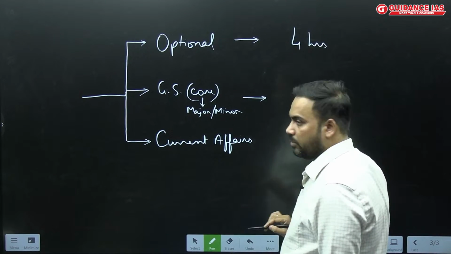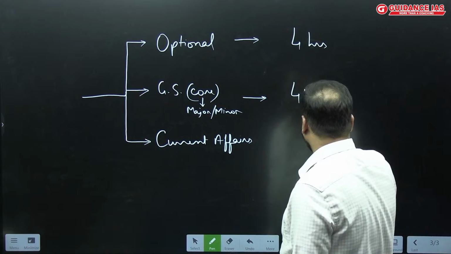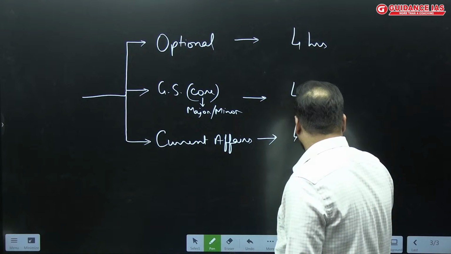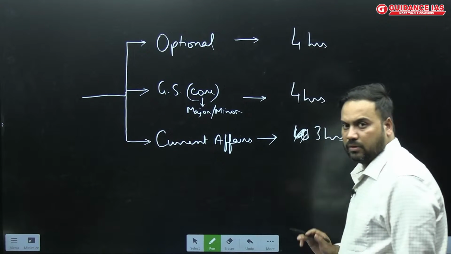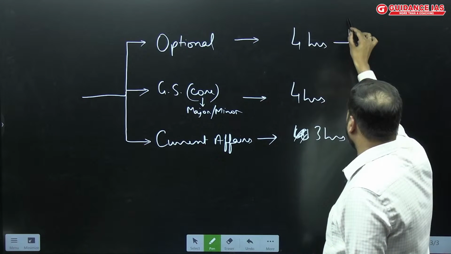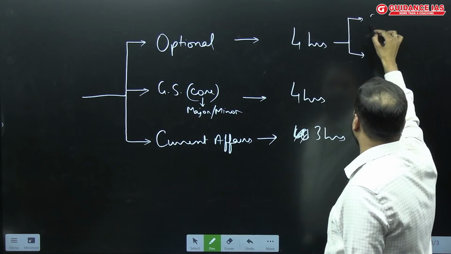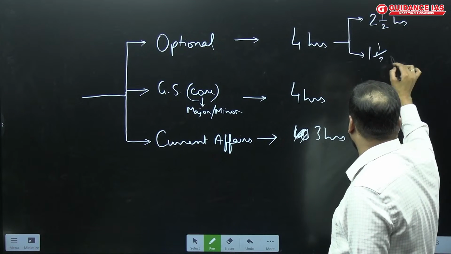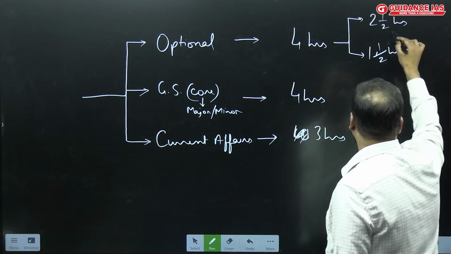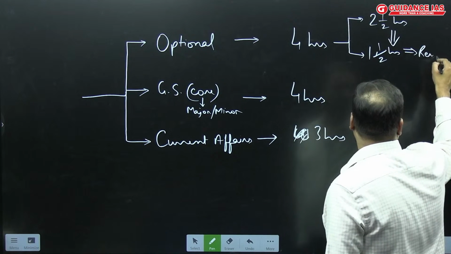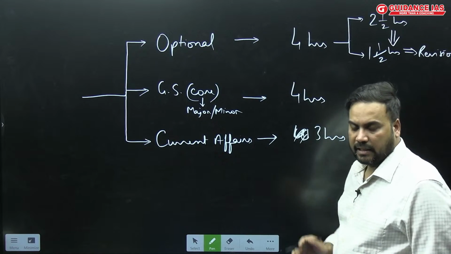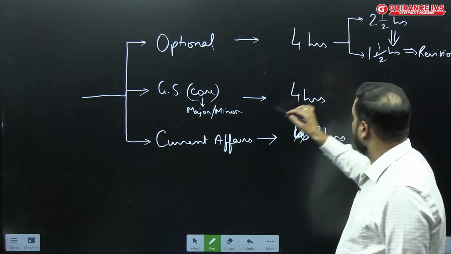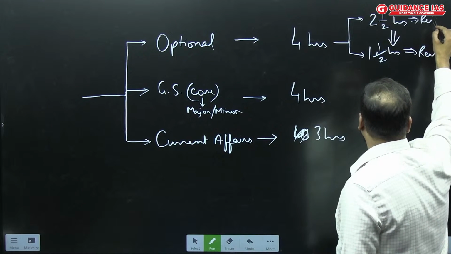4 hours I am devoting here, 4 hours I am devoting here, and 3 hours I am devoting here. Now out of the 4 hours which I am devoting here, the ratio should be something like this: 2.5 hours for studying something new, and 1.5 hours should go for the revision of this. I know most of you would have already prepared your optionals, for example, and even the core areas. So this is also a kind of revision you will be doing.